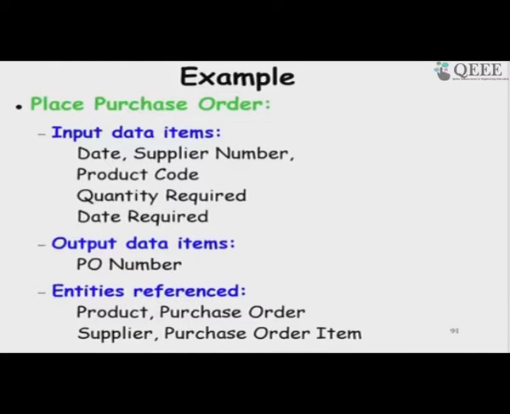This is just an example of how we go about computing the function point Mark II. We looked at the purchase order placement and found the input data there: date, supplier name, product code, quantity required, date required. The output data item is the purchase order number, and the entities referred to are the internal files: the product, purchase order, supply, purchase order item.